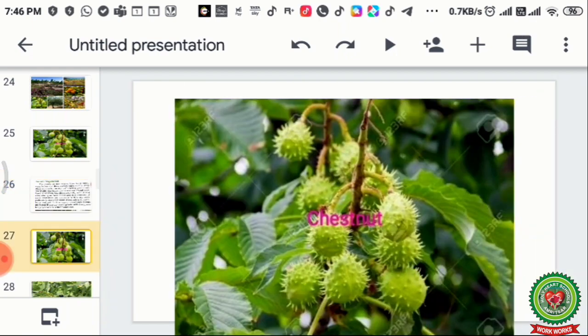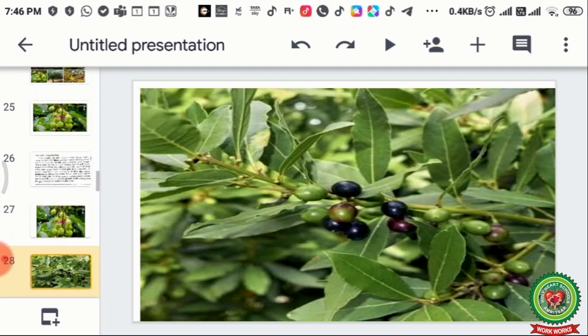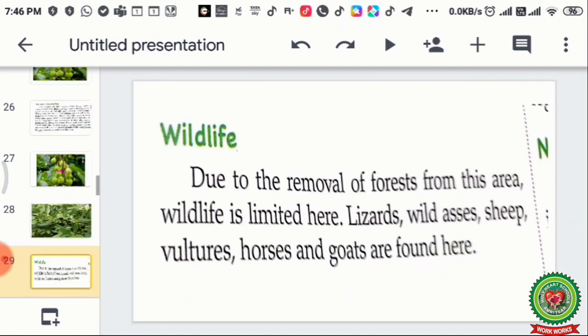Now children, this is a picture of chestnut tree. These are the chestnut. It is a type of nut which is used for eating. Now this is olive. Olive is used for making so many things, and mainly olive is extracted for using olive oil. Like nowadays people are using olive oil at their places. This is olive from where the oil is being extracted.